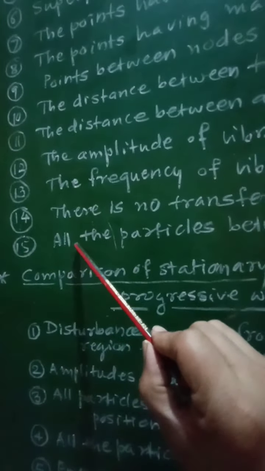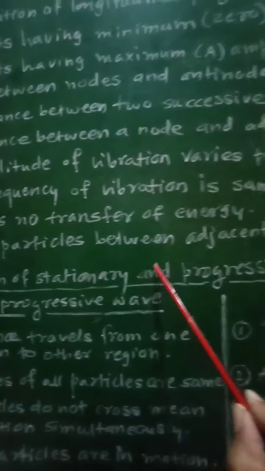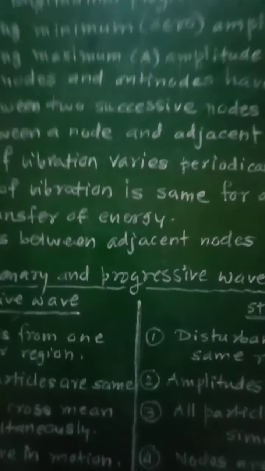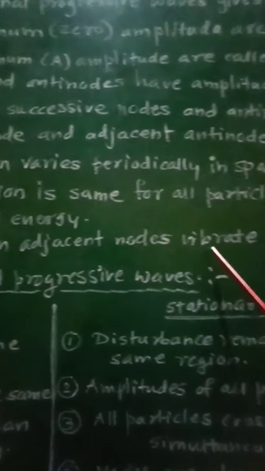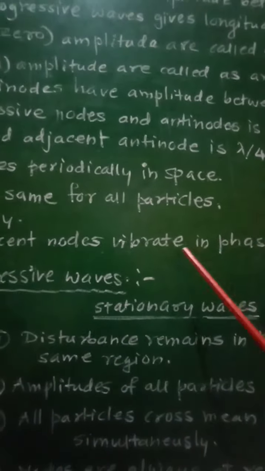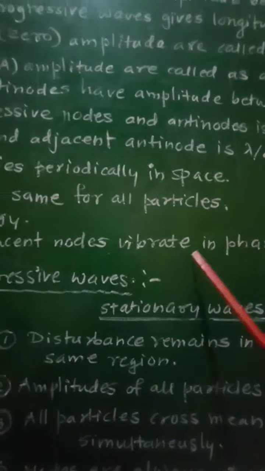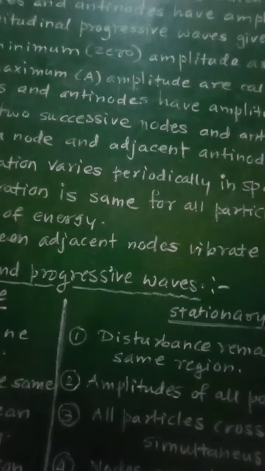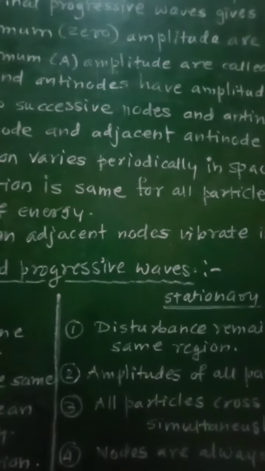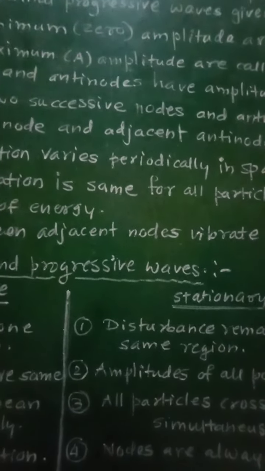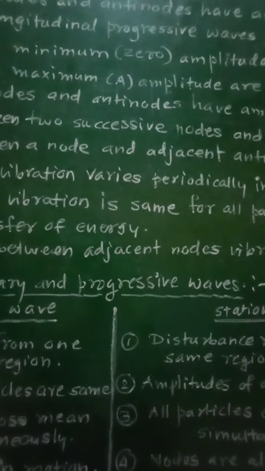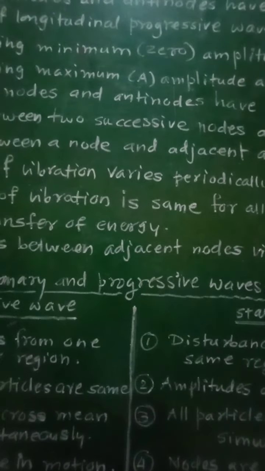And the 15th characteristic is all the particles between adjacent nodes vibrate in phase. That means all the particles between adjacent nodes, that is the particles in one loop, vibrate in phase. So these are some of the properties of these stationary waves.